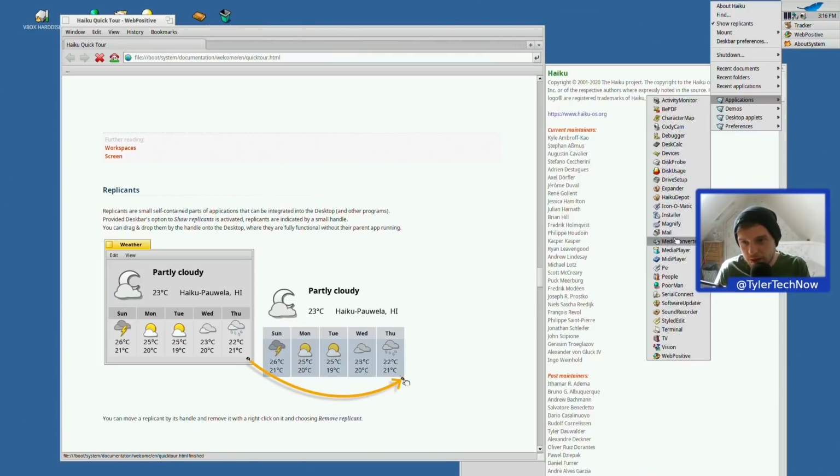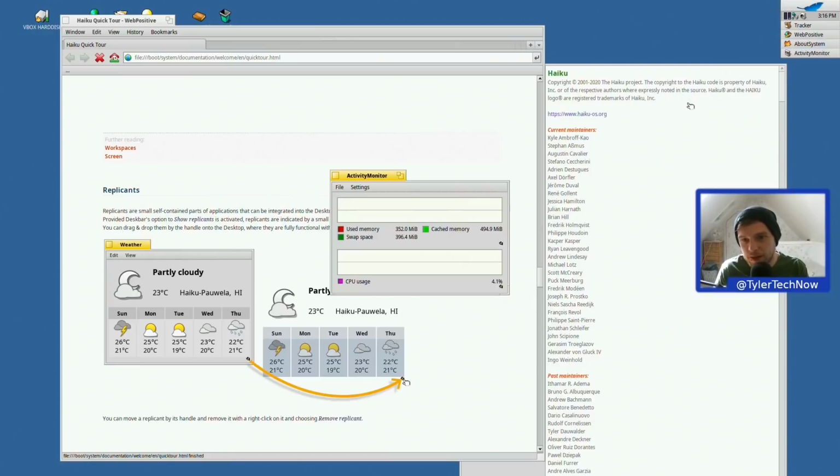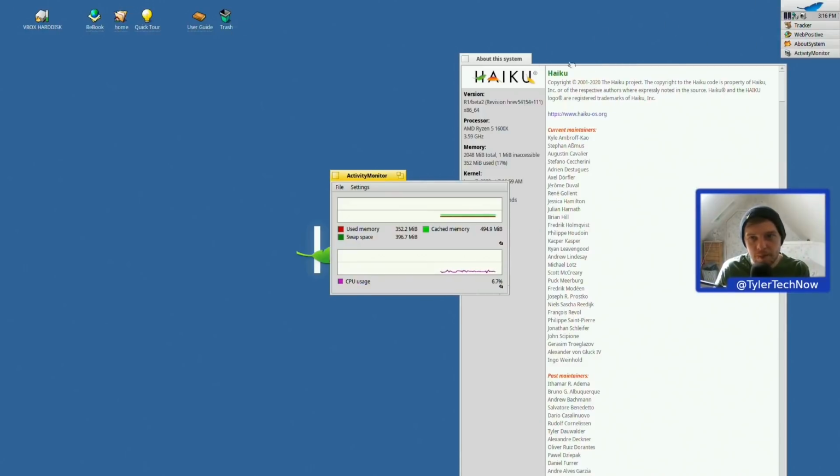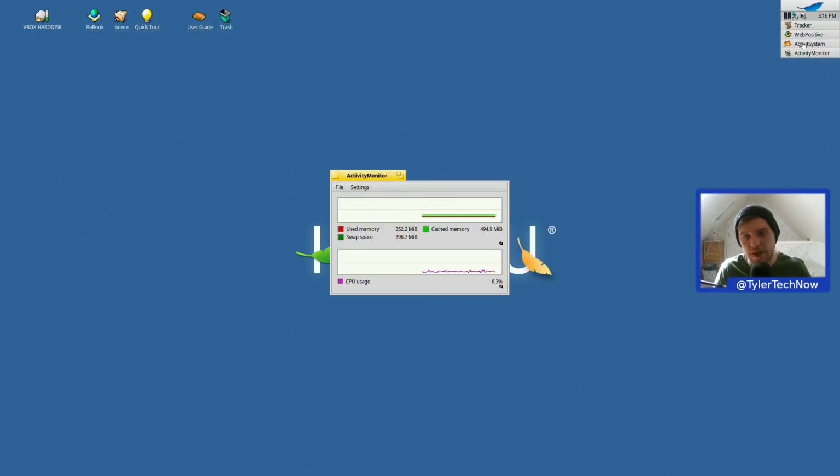Let's try a random application and see if that has something like that. Activity monitor, maybe that does. There we go. So that's that little thing there. So let's minimize these applications by double clicking here. And then of course they will appear there. Right, so we can drag this to the desktop and then it will kind of be like a little desktop widget. I really like this so far actually. I think this is pretty cool.